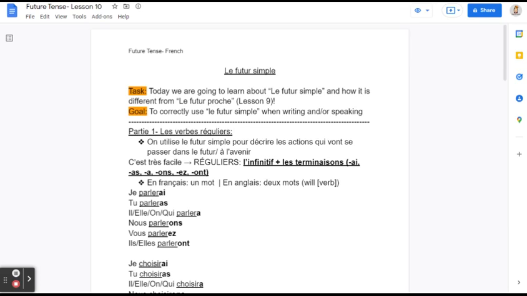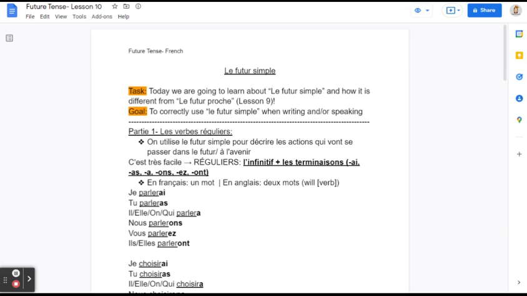And I know sometimes in English even, some people make a mistake and they use one when in reality they mean something else. So if they're saying I will eat and they're going to eat in like 2 minutes, it's technically grammatically incorrect. It still makes sense, but it's more preferable to say I'm going to eat when you're going to eat in like 2 minutes. But technically in French, we use le futur proche sometimes, and other times we use le futur simple, depending on whichever one makes sense, based on the context you're using and when you're talking about it.